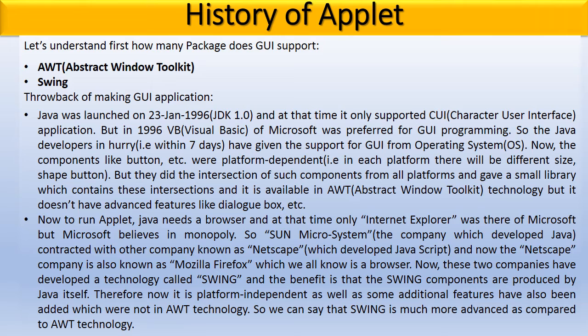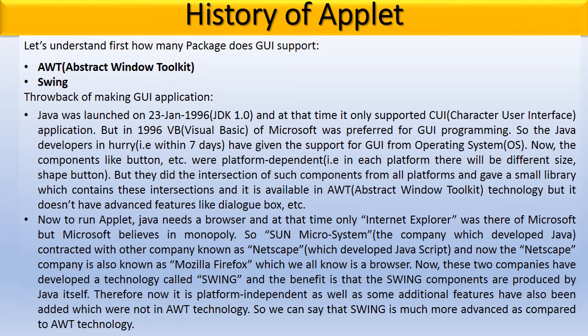Let us first understand how many packages the graphical user interface supports with the applet. First is the AWT, that is Abstract Window Toolkit, and second is Swing. So let us look at the making of graphical user interface applications with a flashback.